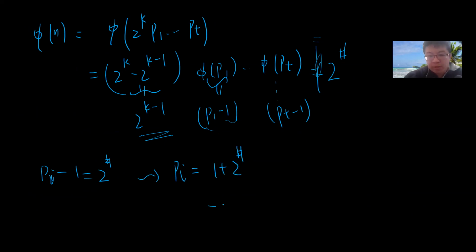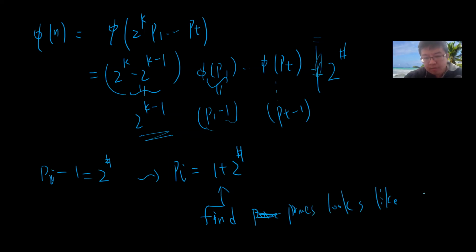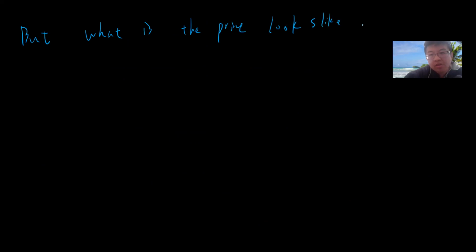So I need to find the primes. The only sufficient condition is to find the primes that look like 1 plus 2 to the something. Okay, right? This is our goal. But what is the form, or what is the prime number, what is the prime that looks like 1 plus 2 to the something? Let's say 2 to the k.